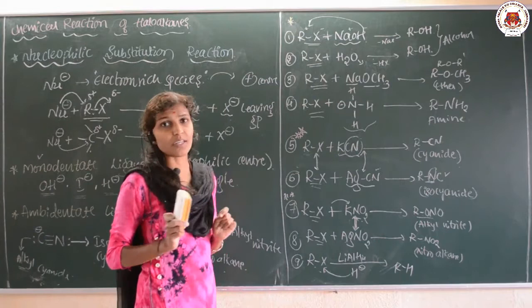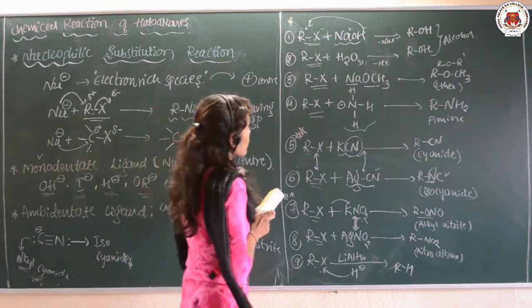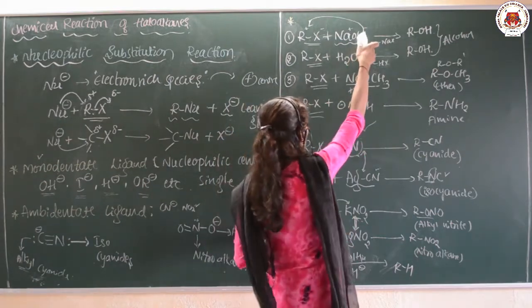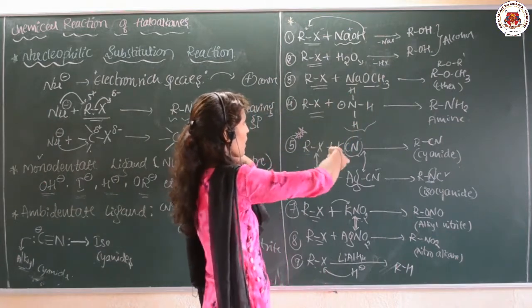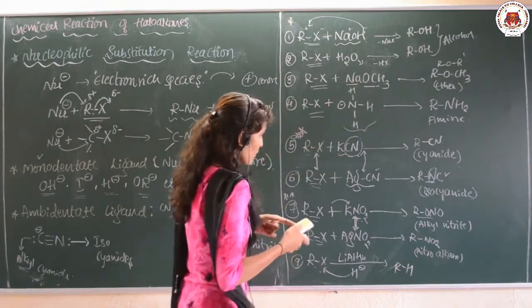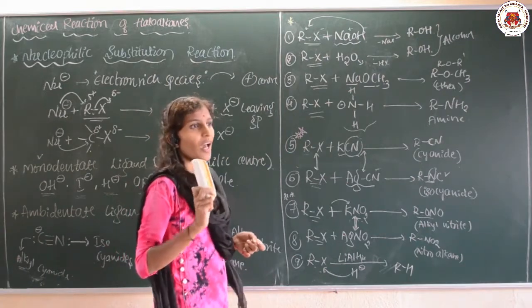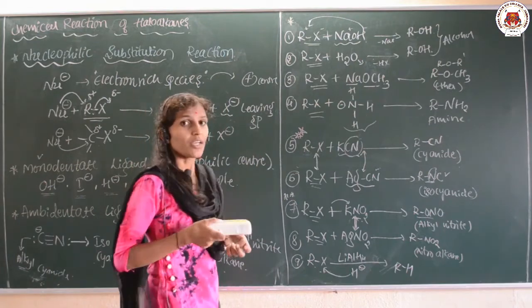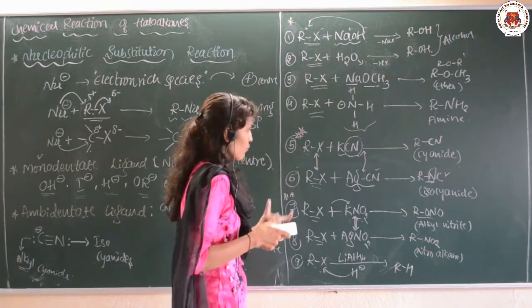In all the reactions, RX is common. It is the reaction of the haloalkane with a different nucleophile. The nucleophiles we are changing here are NaOH, H2O, NaOCH3, ammonia, and then KCN, AgCN, KNO2, AgNO2, lithium aluminum hydride, and even we are going to use the Grignard reagent, that I will tell you. Clear? So here these four are very important.